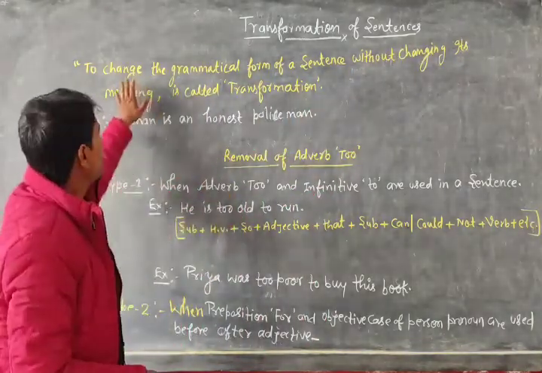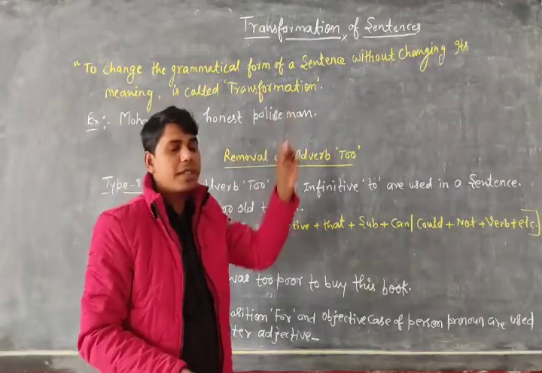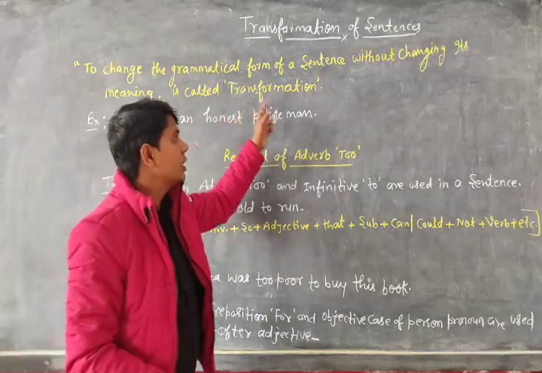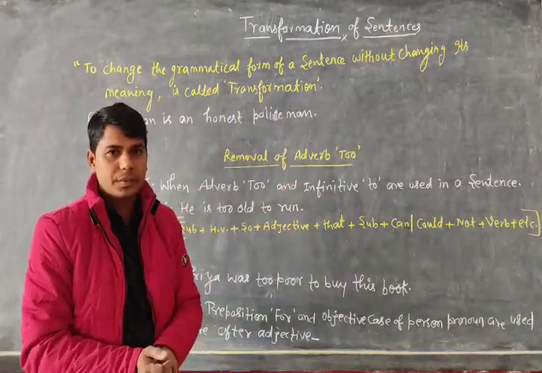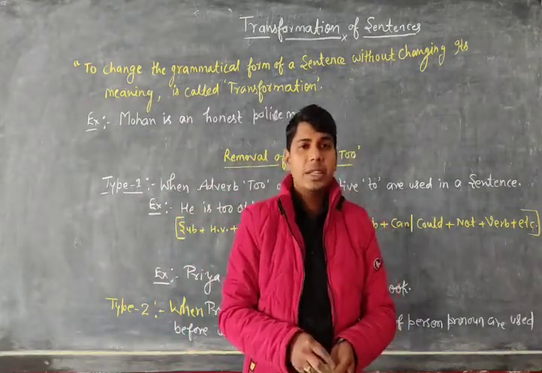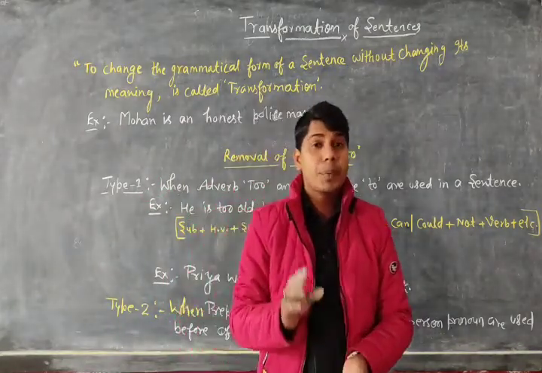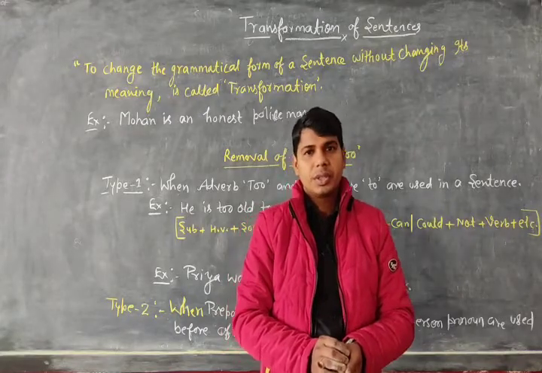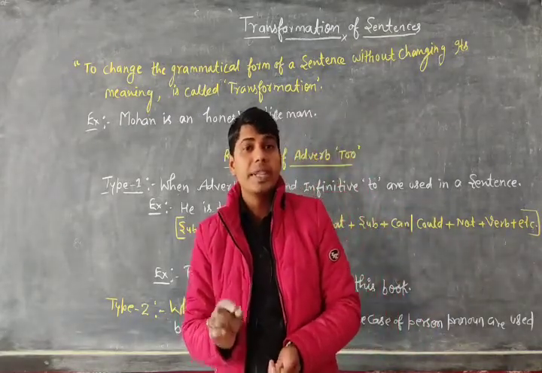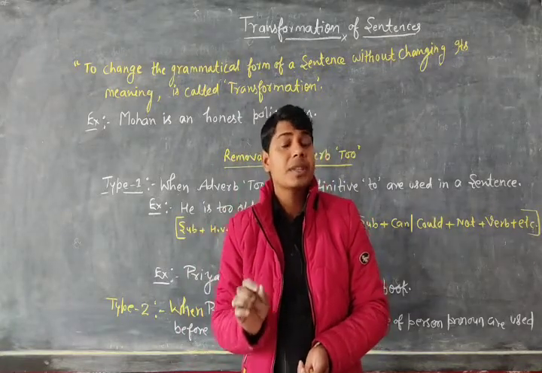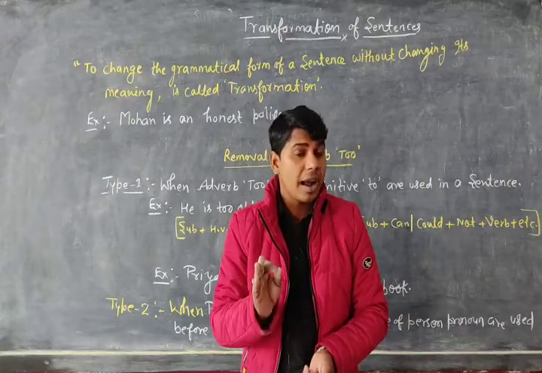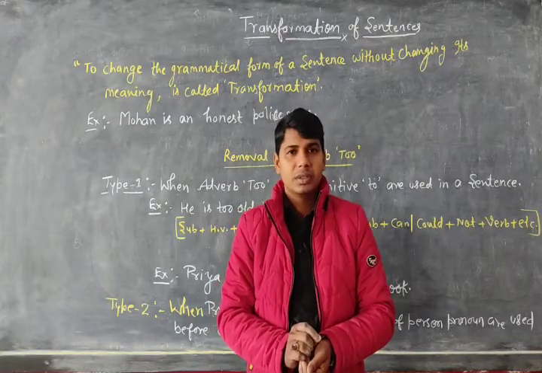To change the grammatical form of a sentence without changing its meaning is called transformation. Transformation is a process in which we change the form of the sentence without changing its sense and meaning.